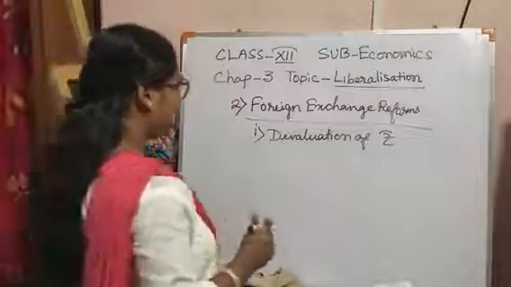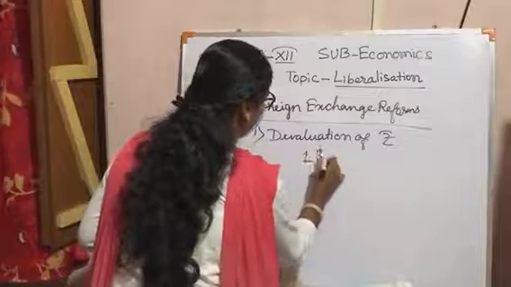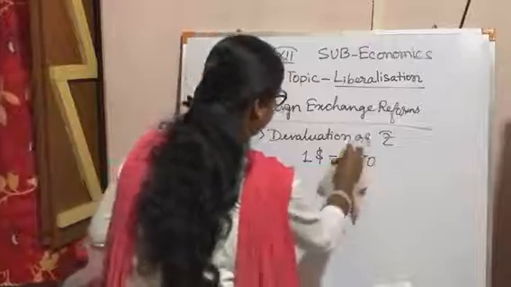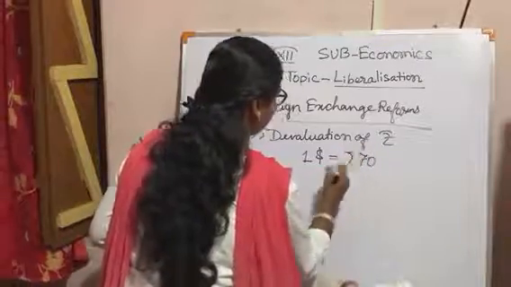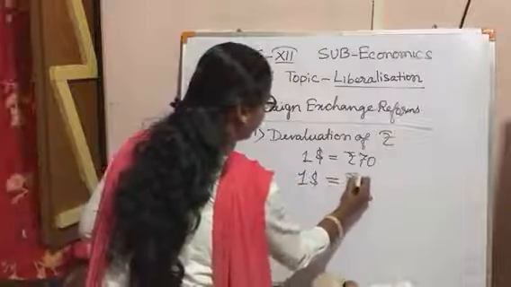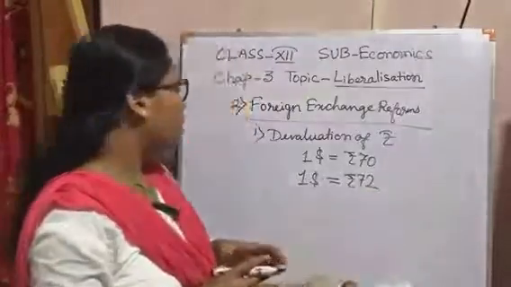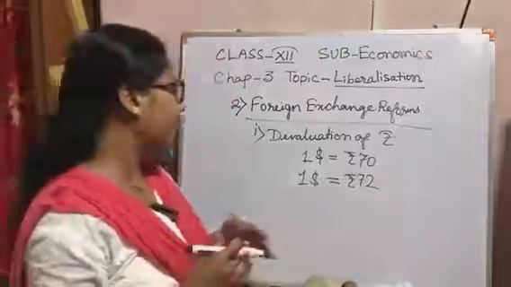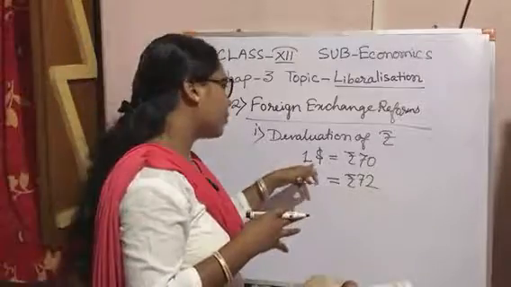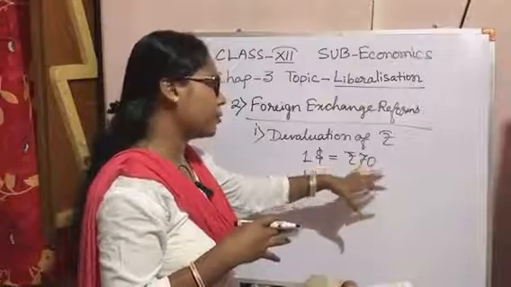That means, if $1 means rupees 70, but now $1 implies rupees 72. So when foreigners or investors from abroad invest in or buy anything from our country, they give $1 and can buy commodities worth 70 rupees.